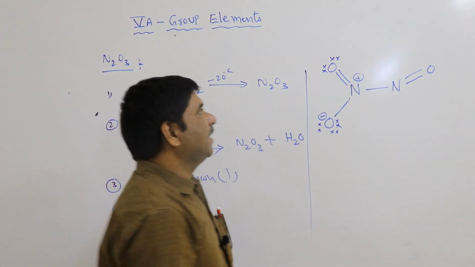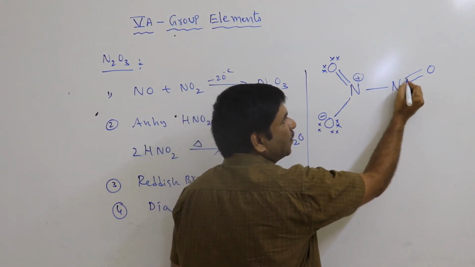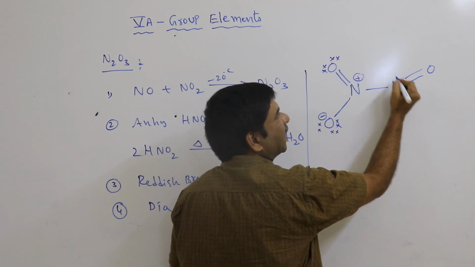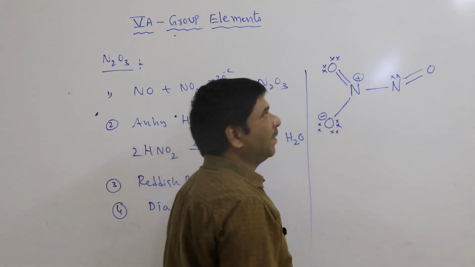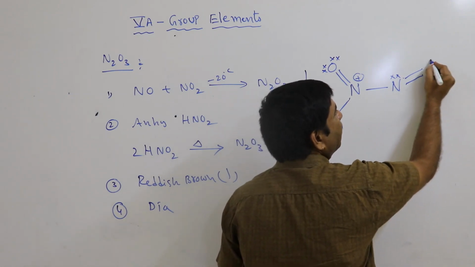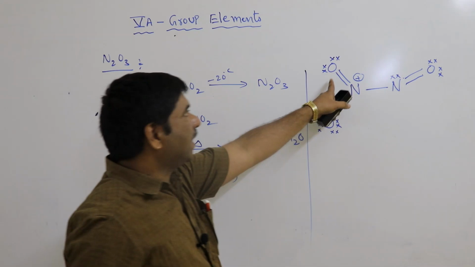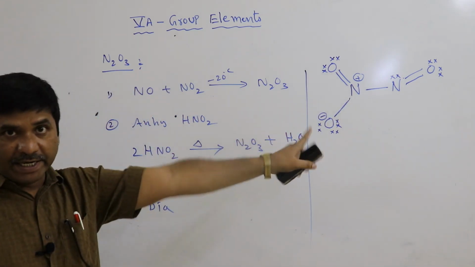Next, this nitrogen has 5 valence electrons, 3 are participating in bonding, and 1 lone pair is possible. In these 6 electrons, 2 are participating in bonding, and the remaining 2 are lone pairs. That is the dinitrogen trioxide structure.